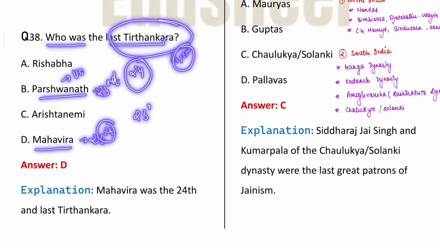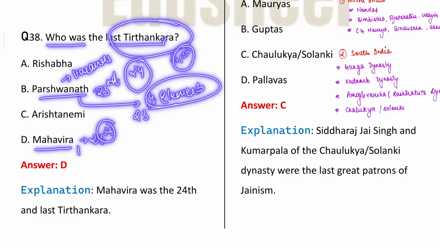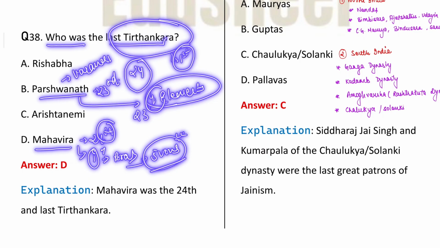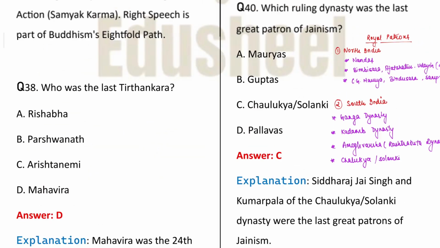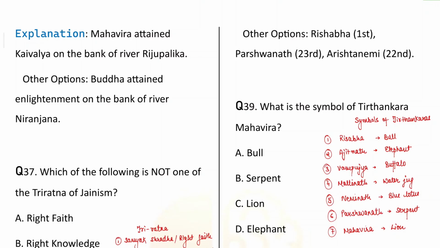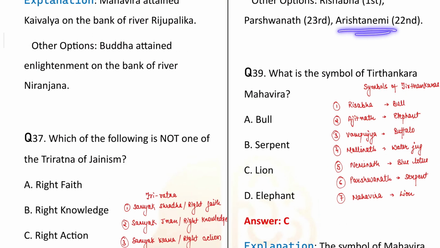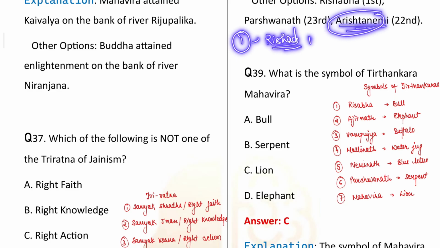Parshavnath was related to Varanasi, this you need to know. And one more important thing: four vows were propounded by Parshavnath, whereas Mahavir added one more, that was Brahmacharya. And total Jain vows became five. Five vows were made, before this there were four, which were propounded by Parshavnath. And Mahavir was obviously the 24th Tirthankar. Arishtanemi was the 22nd Tirthankar. One more fact you should know, that Rishabh plus Arishtanemi, both of these names are mentioned in the Rig Veda. And Rig Veda is the oldest Veda, so this you need to know.